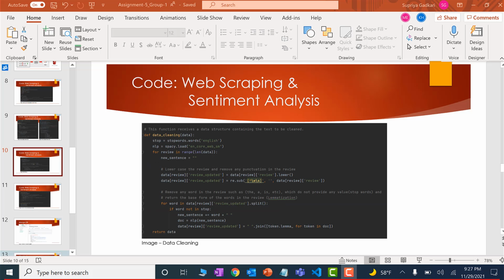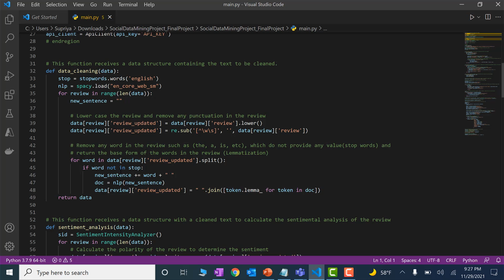Professor, I'm Supriya, and I'll explain how we have done the sentiment analysis of all the scraped data. So for that, let me show you the code. Initially, we are passing the whole data to the function that is data cleaning, and in that we are cleaning the data before we start analyzing the sentiments of all the reviews.